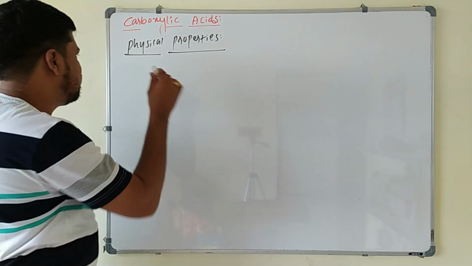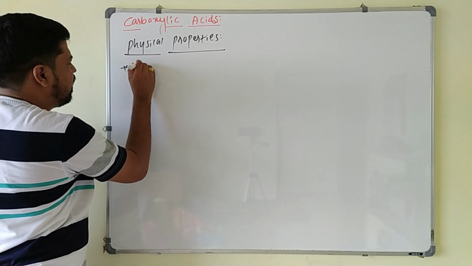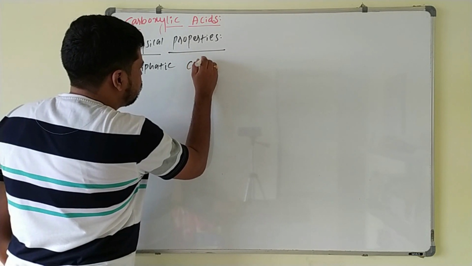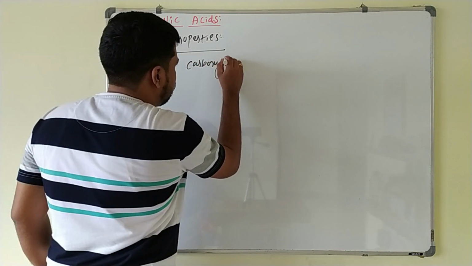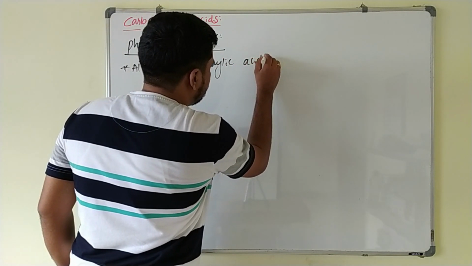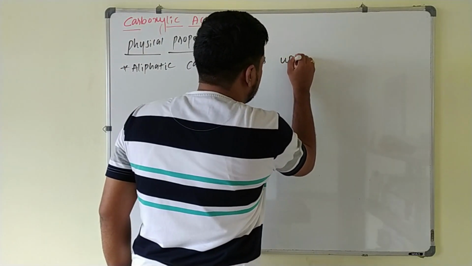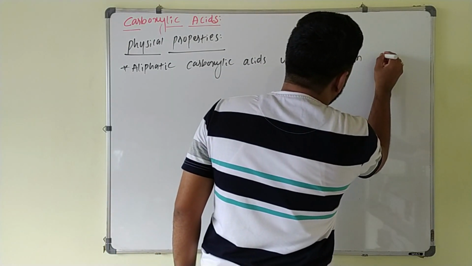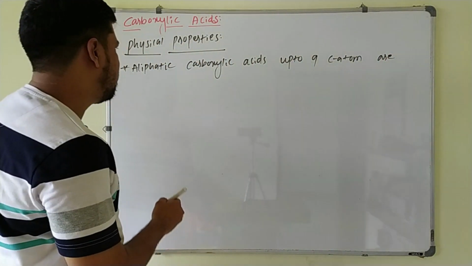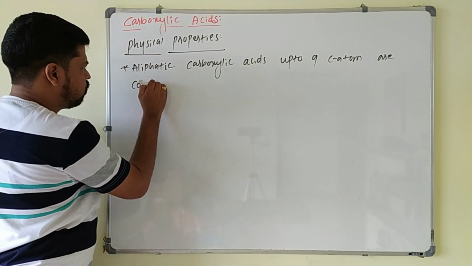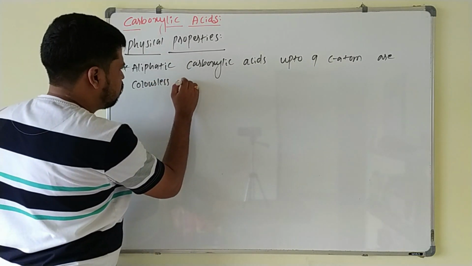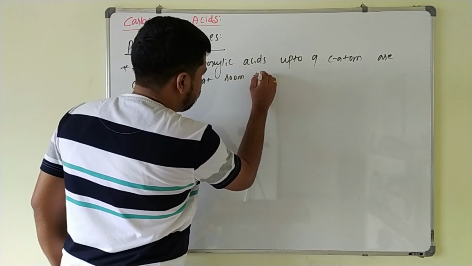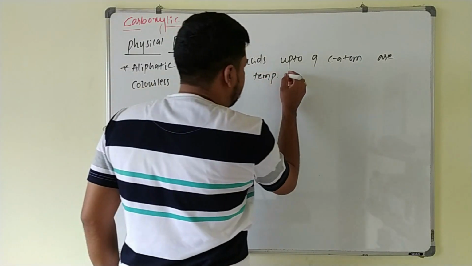So the first point will be: aliphatic carboxylic acids up to 9 carbon atoms are colorless liquids at room temperature with unpleasant odor.